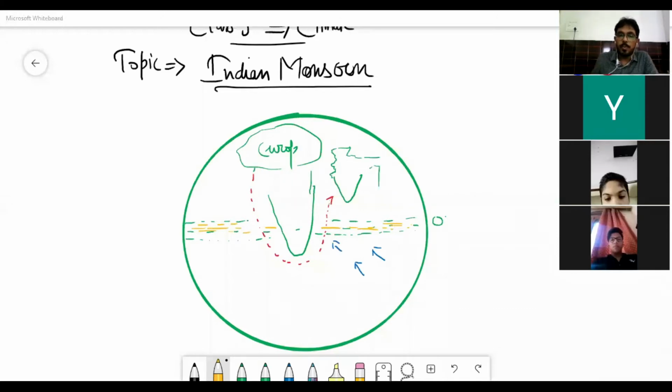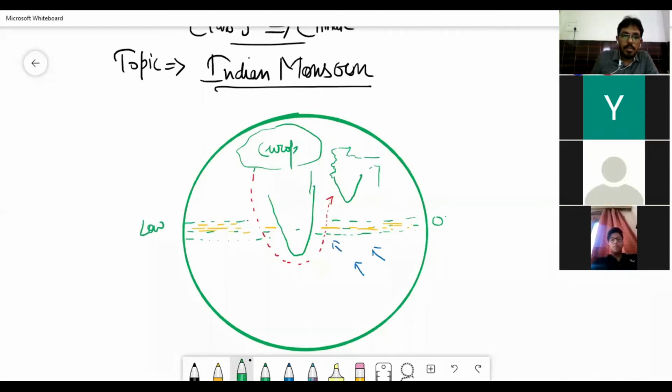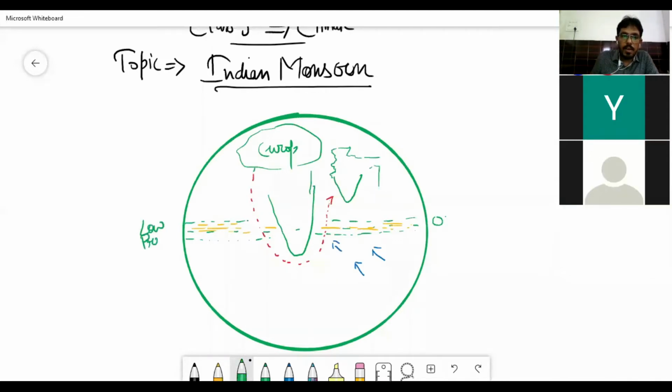When air moves upwards, low pressure begins at 0 degree. So a kind of belt is made at this point.